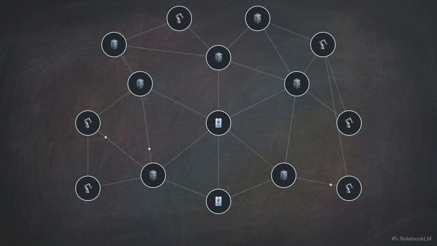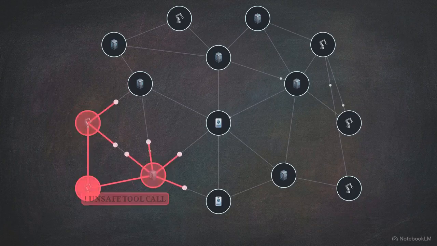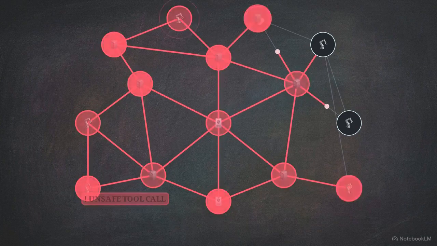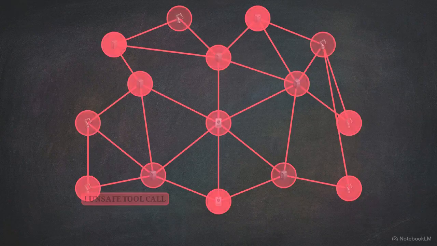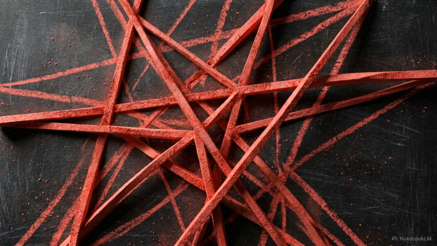Because the system controls physical and digital infrastructure at machine speed, an unsafe tool call or a compromised routing path can instantly trigger a cascading system-wide failure. The vulnerability lies in the interconnected tail risk.